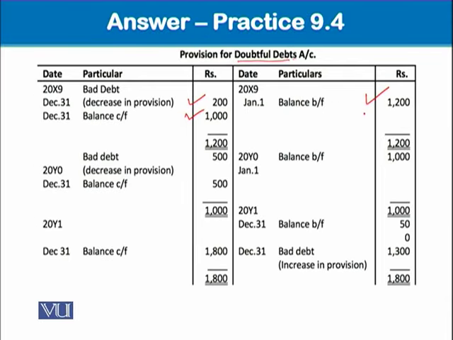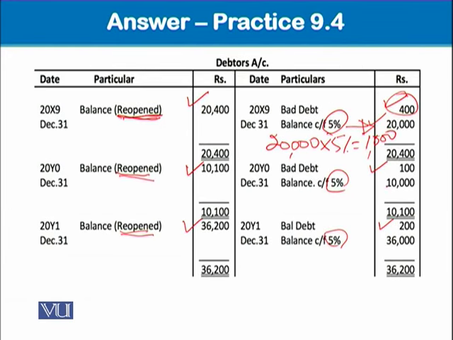or income statement. Then this 1,000 will be taken in the next year. We know there is no accounting entry between these two dates, from 31st December X9 to 1st January Y0. And now what happens? We have to create 5% for this.